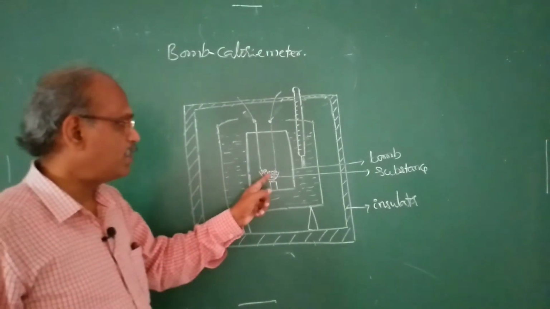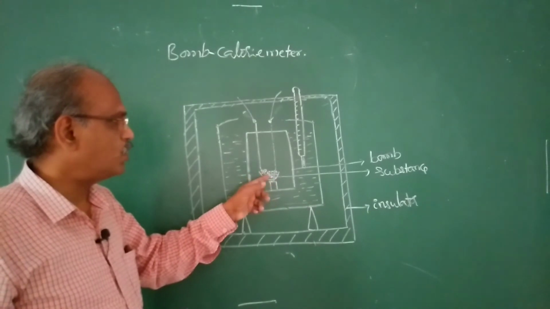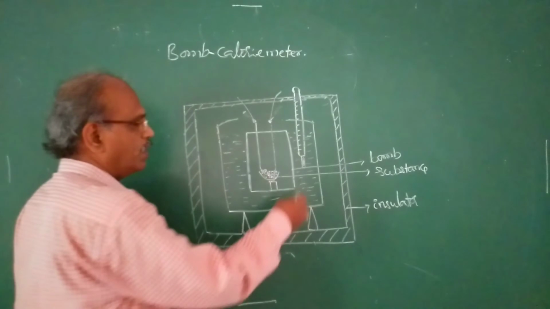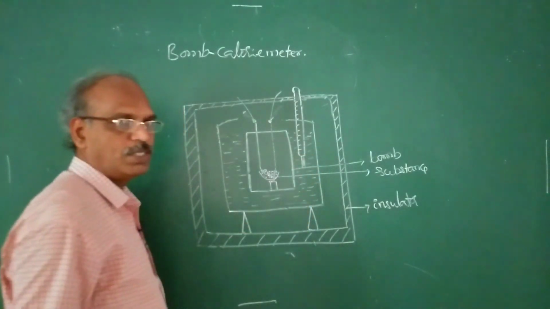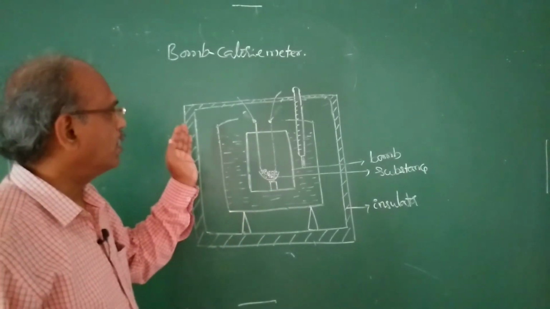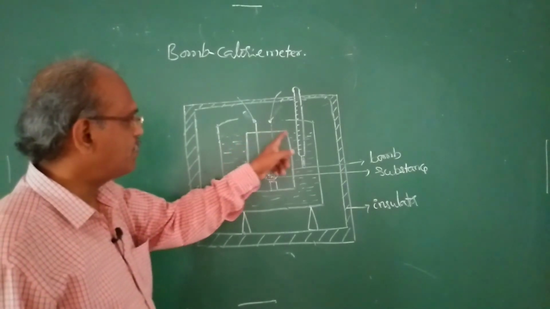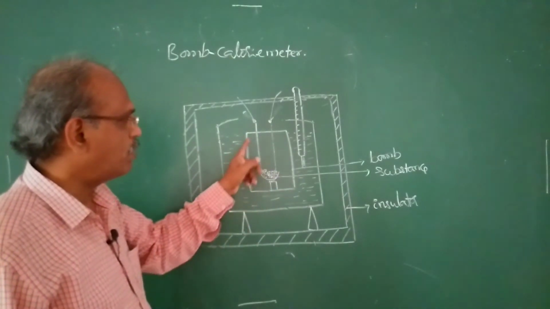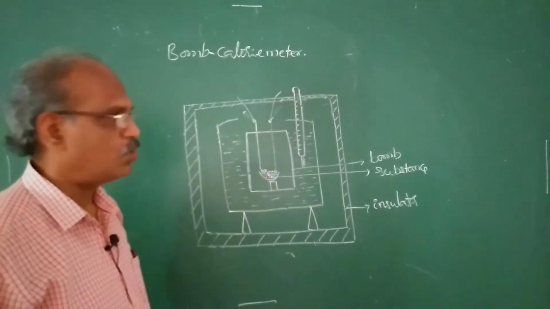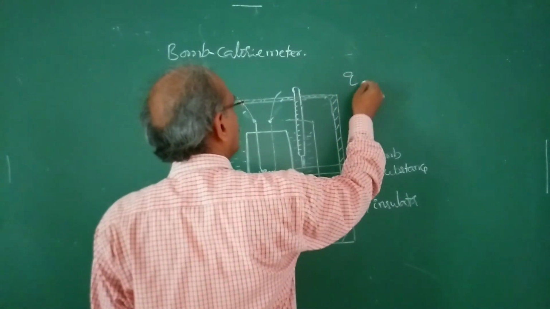Now, when this substance is burnt, heat is released from it and transferred to the surroundings. The initial and final temperatures are noted. From that, we can determine the heat change involved here. Since volume is kept constant, the heat measured here is equal to the internal energy change.